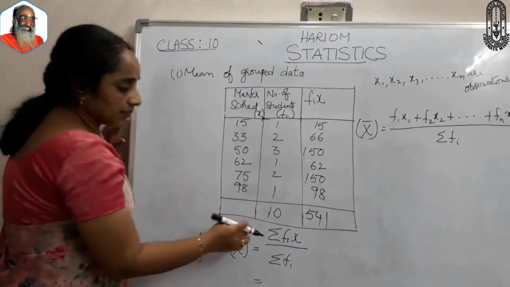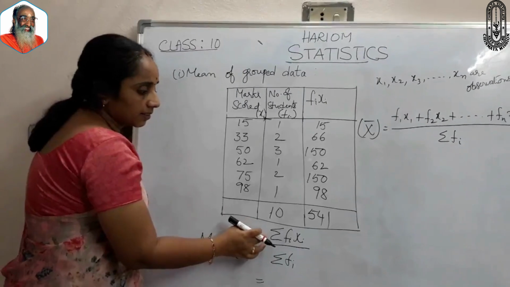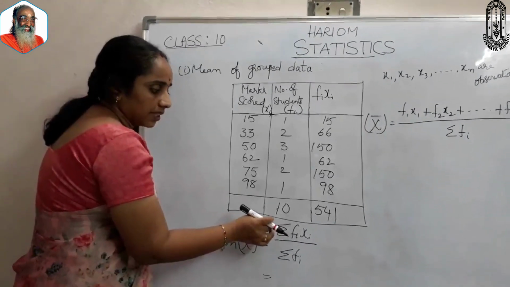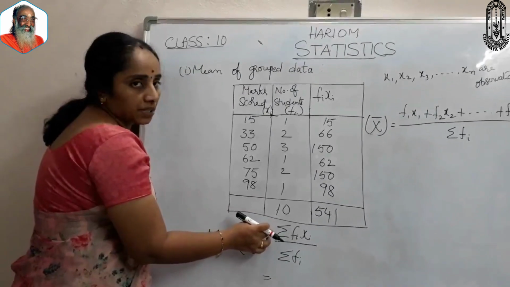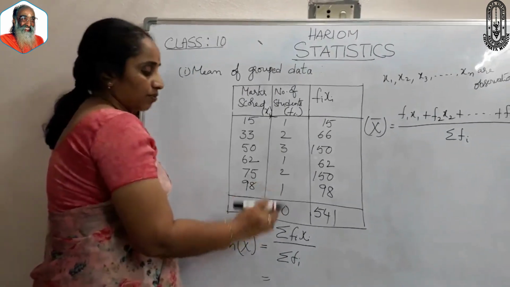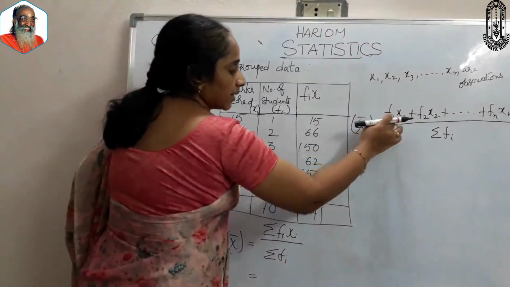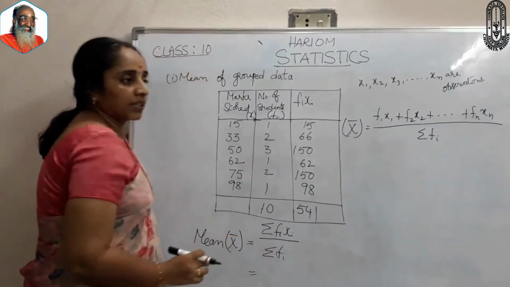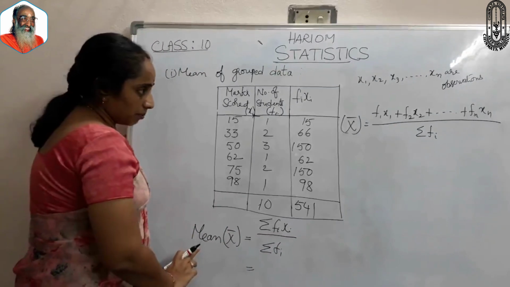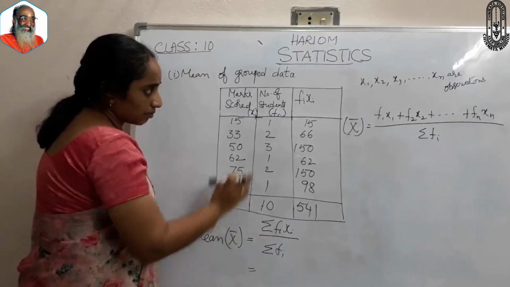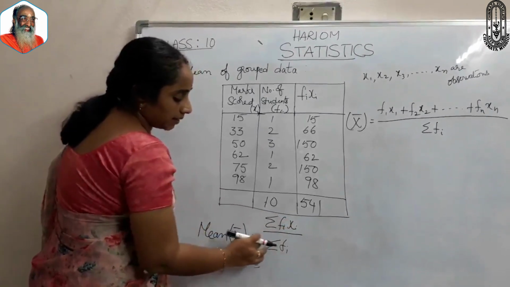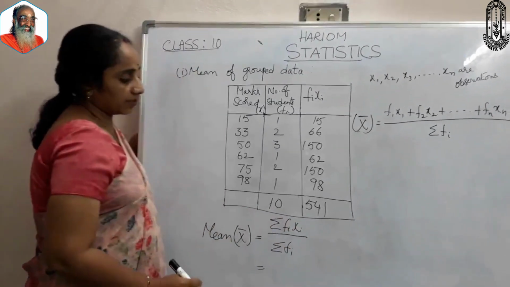Here sigma is the Greek letter which means summation of fi xi and summation of frequencies. So the mean of this data is sigma fi xi by sigma fi.